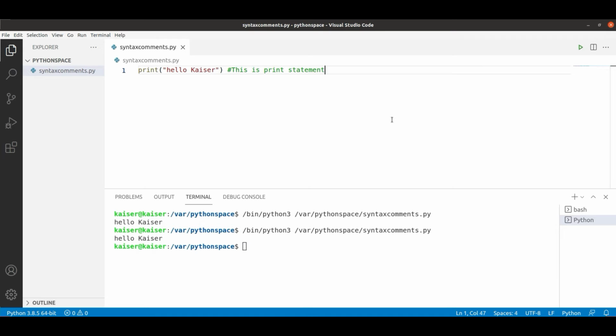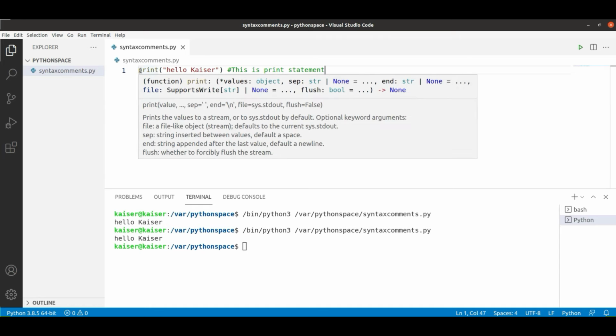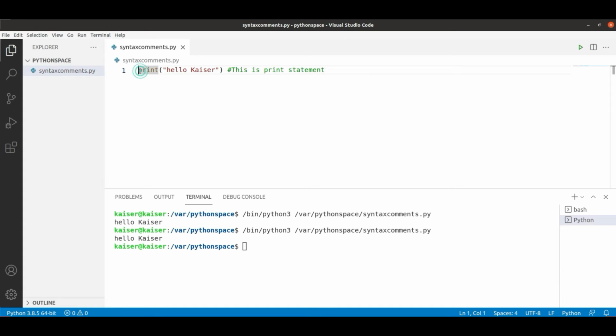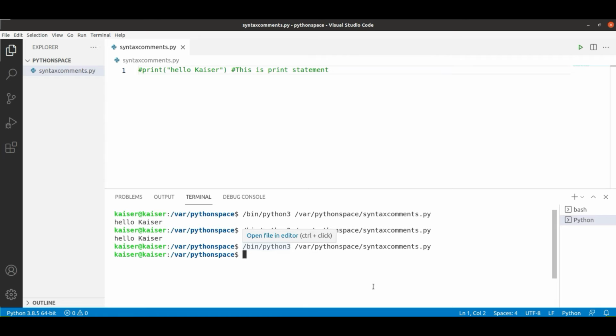Can you see that it's an interpreted language? No compilation is required, straightforward. As I said, there are pros and cons in this, but we are happy with it. It's quick prototyping. I was able to see the results. Now I'm going to comment this particular statement also. I don't want this to be printed for the time being, because I'm going to complicate the logic a little bit more from the syntax perspective. If I run, nothing should come. Nothing is being printed in my terminal. Everyone is clear, because I commented this line, it is not read by my script.